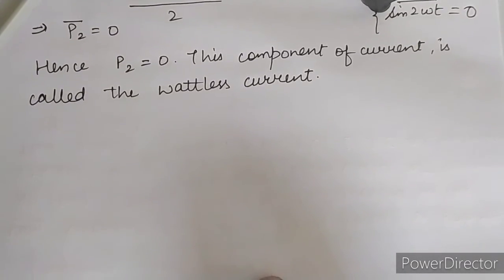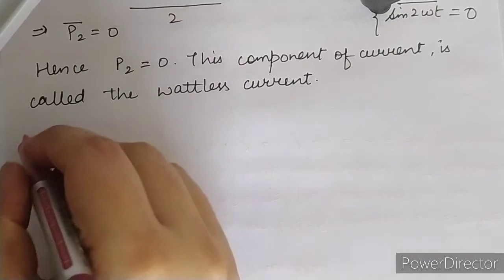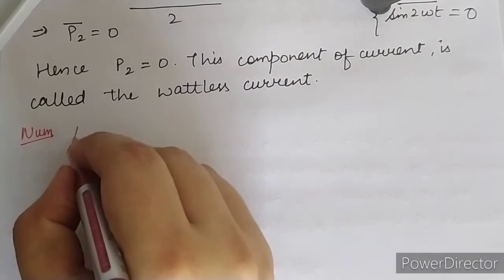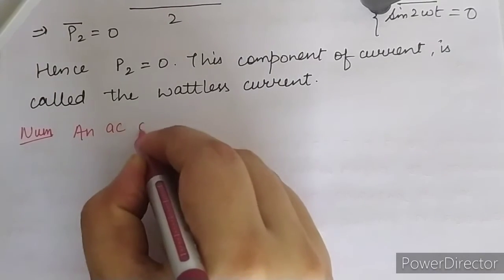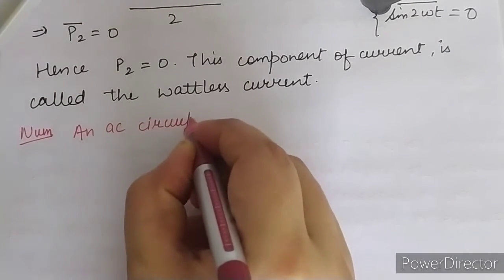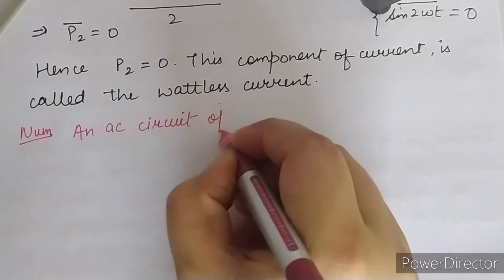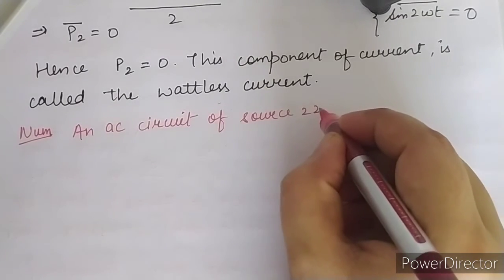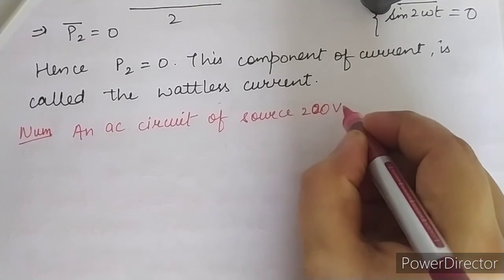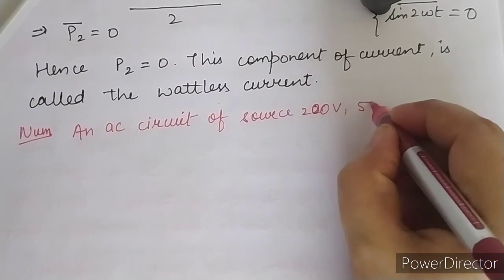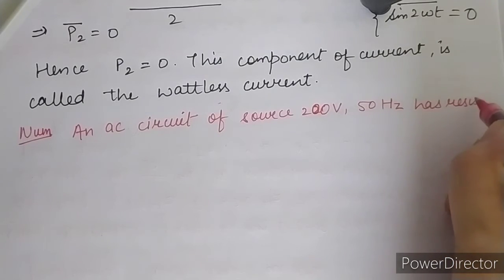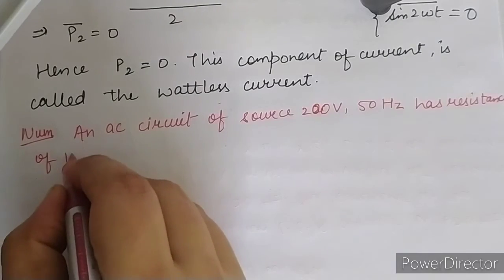Your numerical will be like this: an AC circuit with a source of 200 volt, 50 hertz, has a resistance of 10 ohm.